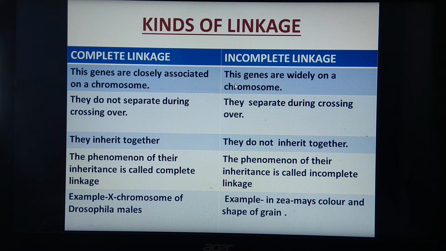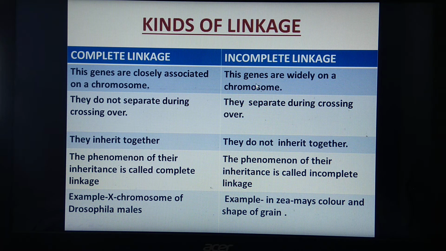What's the meaning of incomplete linkage? Remember that the genes which are widely distributed, which are away from each other, show incomplete linkage. We can say they are distantly located from each other.